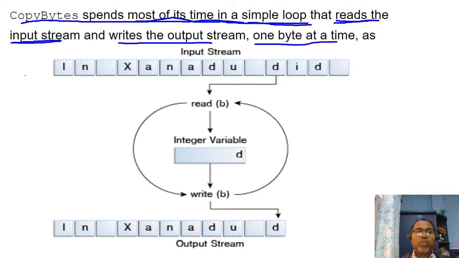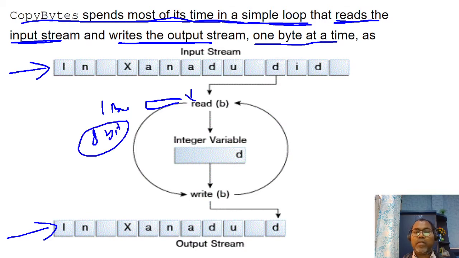So if this is your source file from where I am reading, and this is your destination where you are going to write, the while loop first reads one byte of data, one byte of data, one byte of data. One byte means 8-bit data. You can say 1 byte or 8-bit. First read 8 bits, and this byte data is always considered as an integer. This is the integer variable. We are checking that it is not minus one. Then you write to the output destination.